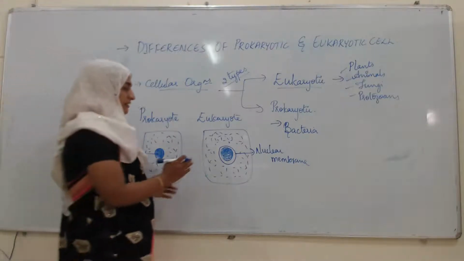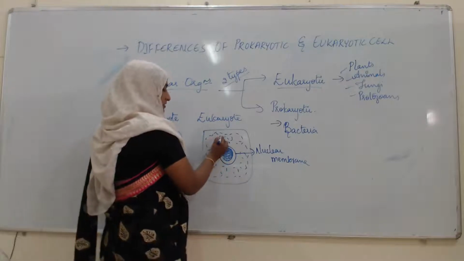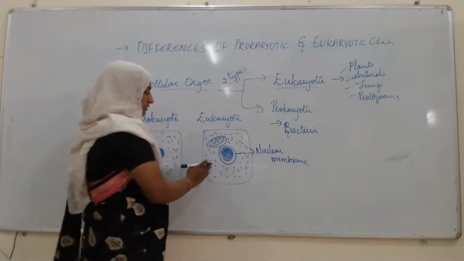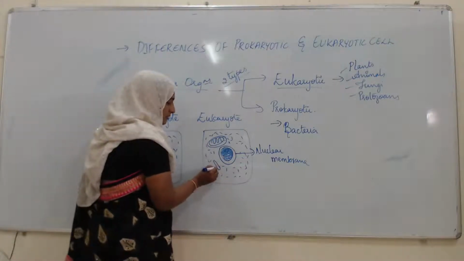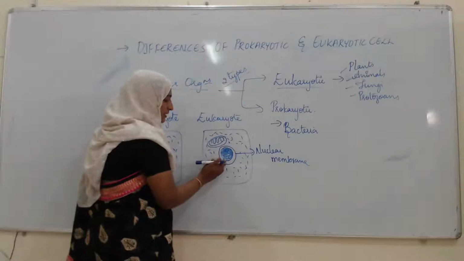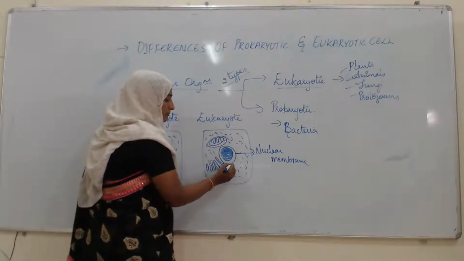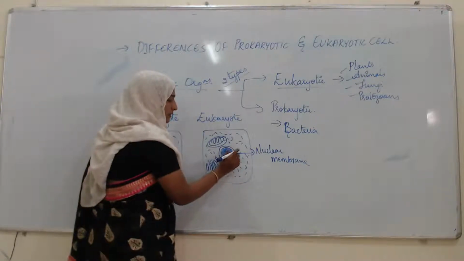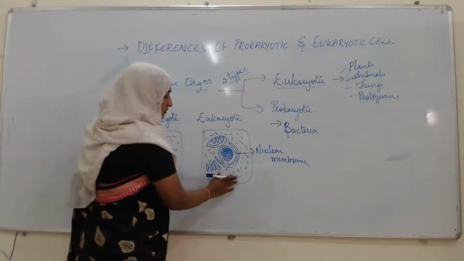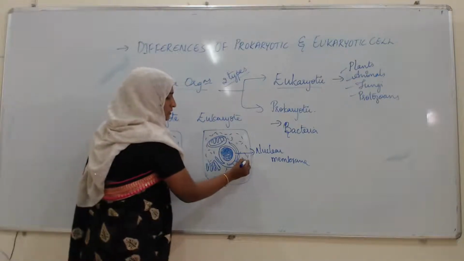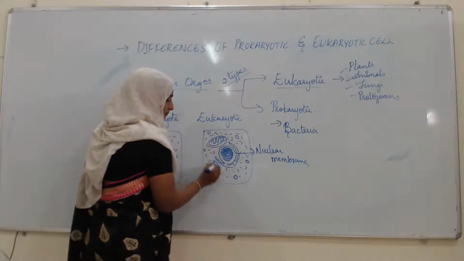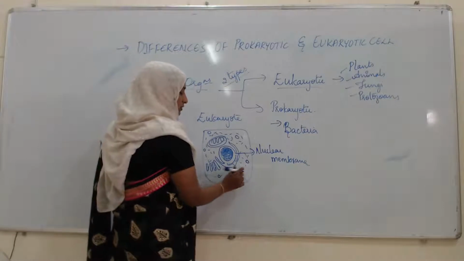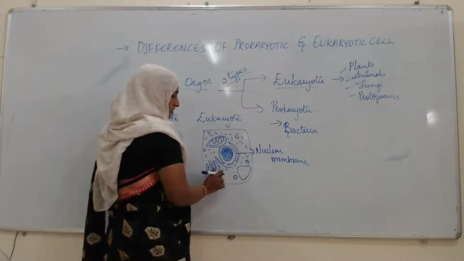In the eukaryotic cell, there will be presence of mitochondria, which is a membrane-bound cell organelle, then Golgi apparatus, then endoplasmic reticulum, ribosomes will be there. If it is a plant cell, there will be presence of large vacuoles, then chloroplast will be there.